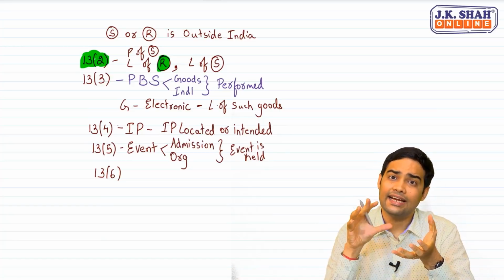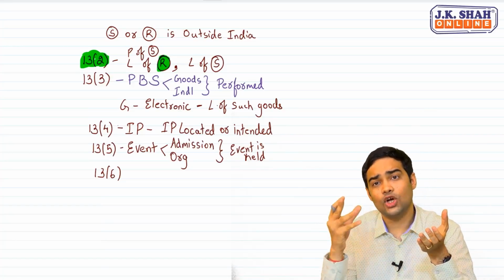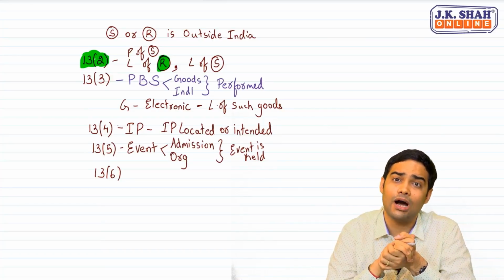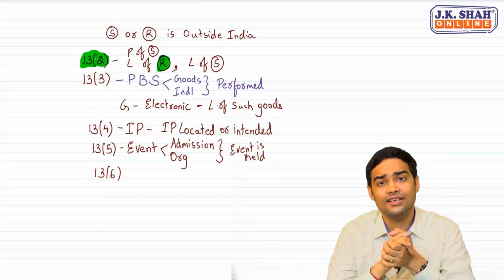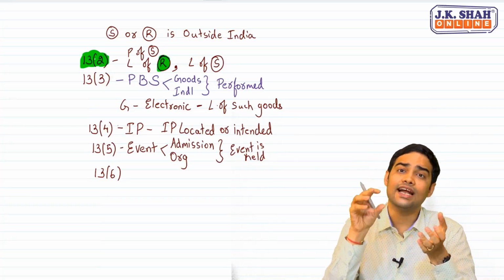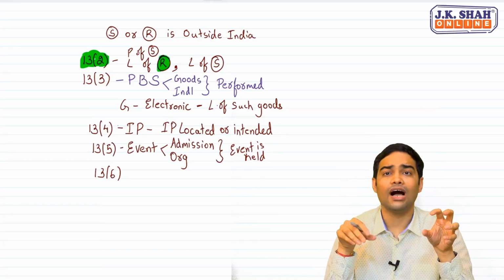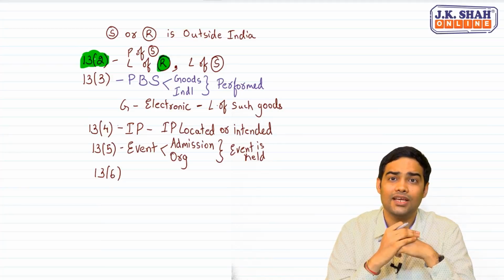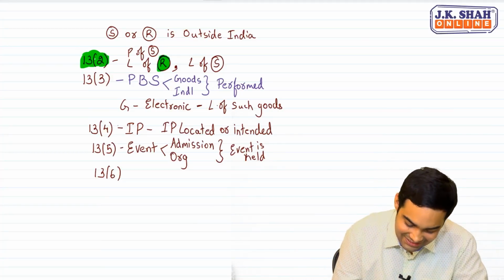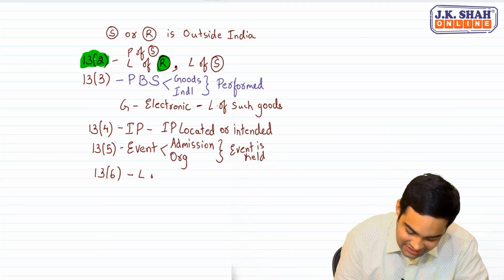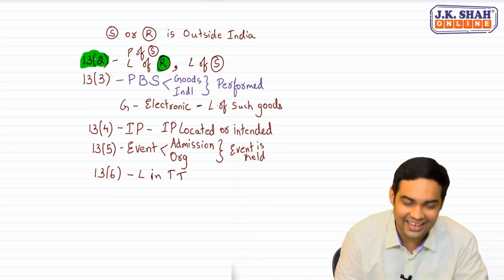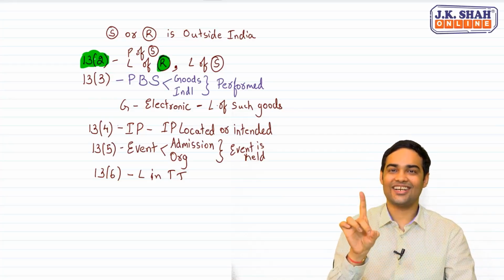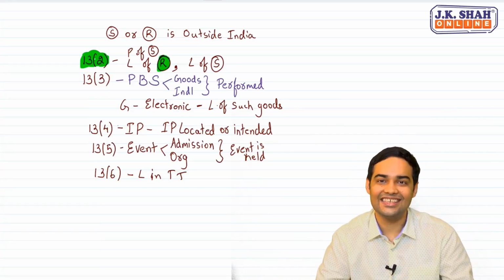13.6 talks about transactions where the transaction involves more than one territory. That means it has India. The service is also to be provided in Sri Lanka. The service is also to be provided in Bangladesh. So a particular service where consumption is at three places: India, Bangladesh, Sri Lanka. In such cases, where will the place of supply be? 13.6 says place of supply will be location in taxable territory. And when we say location in taxable territory, that means for the entire contract, the place of supply will be regarded as India.